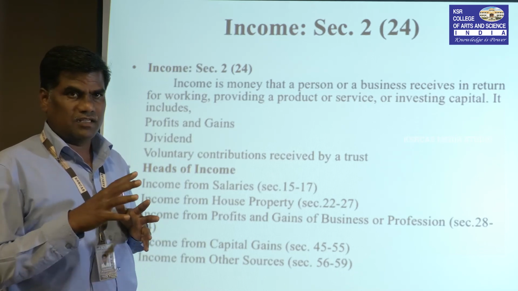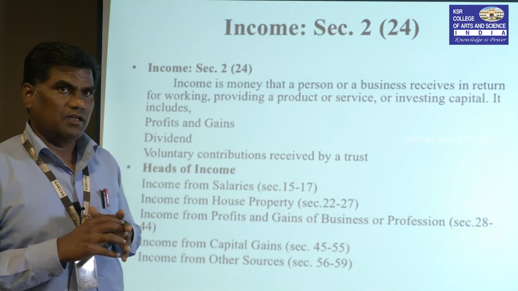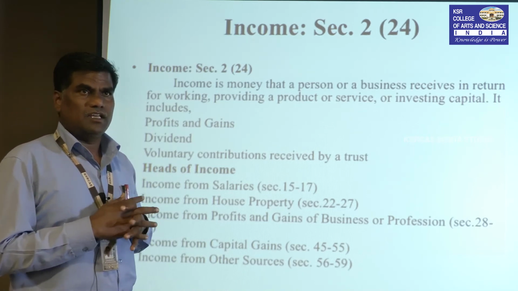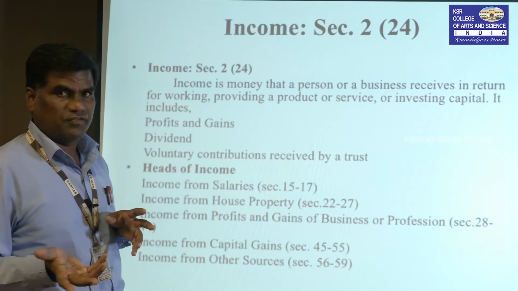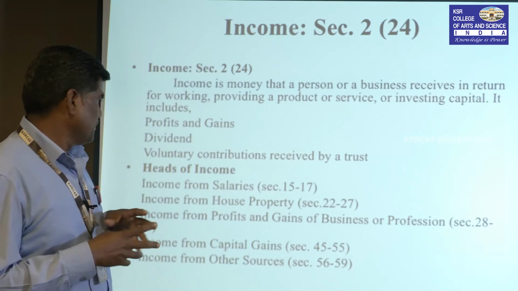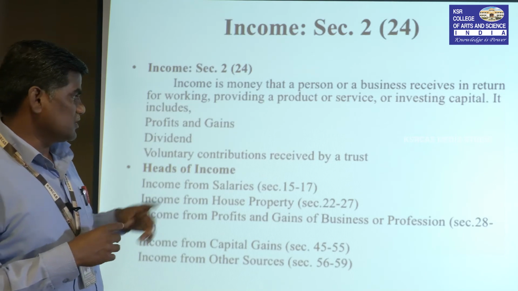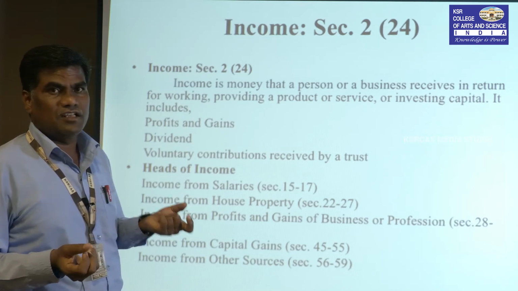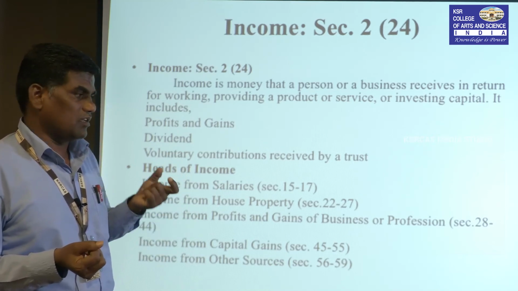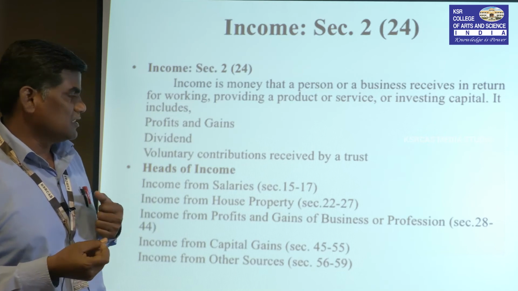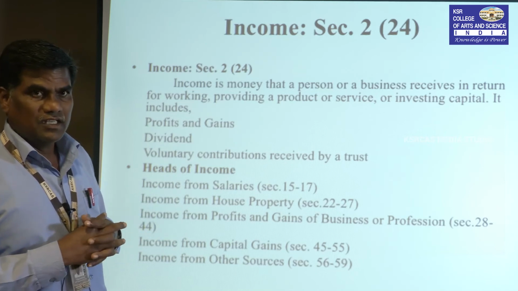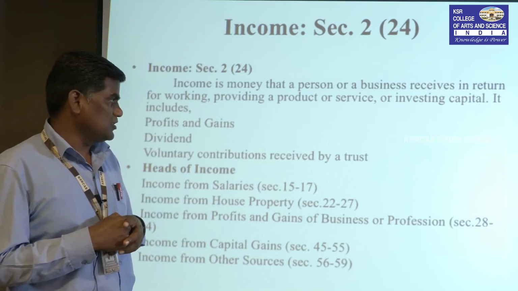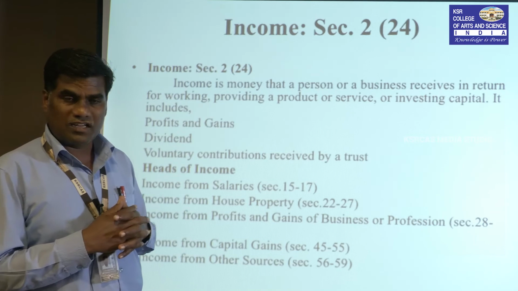They have particular knowledge, a particular field of knowledge gathered through education. They use it to earn profit. The profits and gains of business or profession. Profession means professionalists. Professionalists act in a particular business, and that is called profession. For example, a doctor gets an MBBS degree that is used to start a clinic.